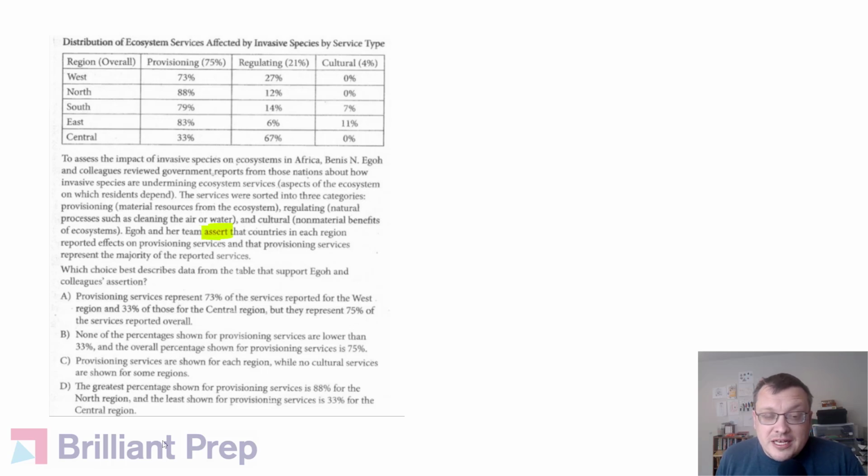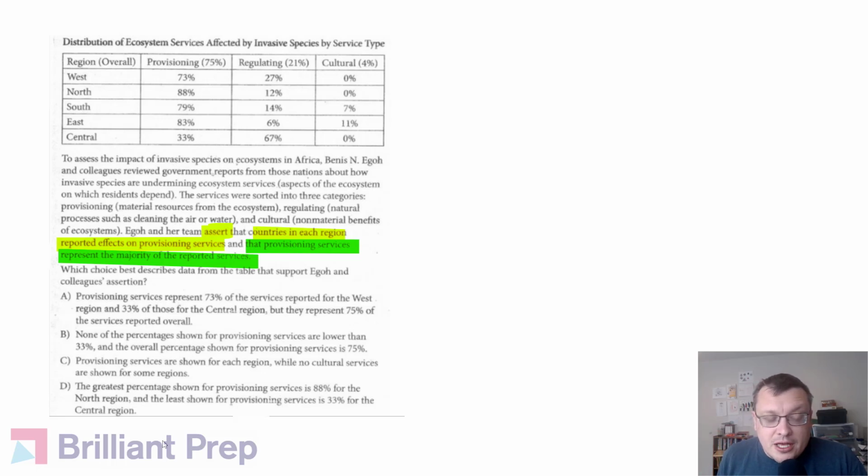So if we focus here on the assertion, so here's that word assertion, which we're going to support with data from the table. They assert that countries in each region reported effects on provisioning services, and that provisioning services represent the majority of the reported services. So we have two aspects to our assertion that we need to support, and whatever else the choices get into that is not related to these particular assertions is probably not going to be relevant to this answer, right?